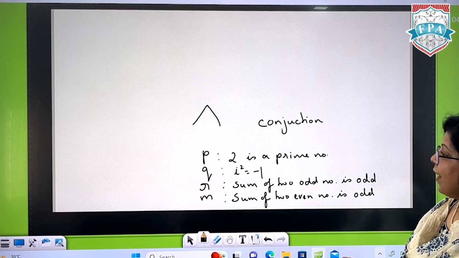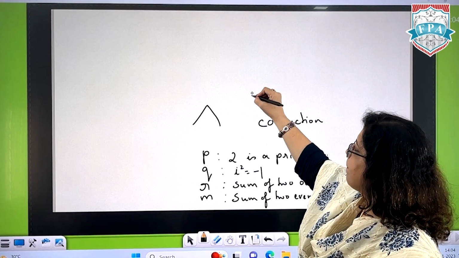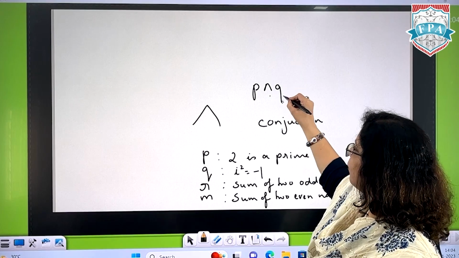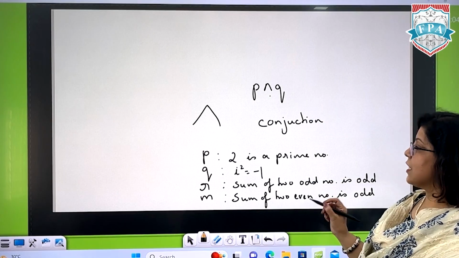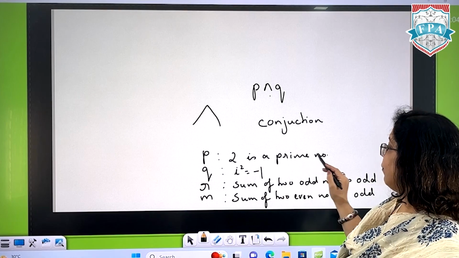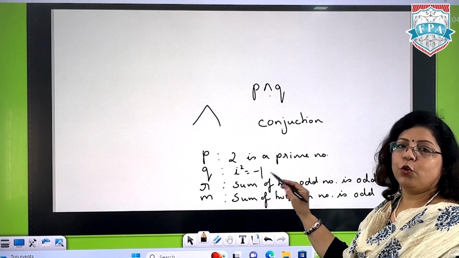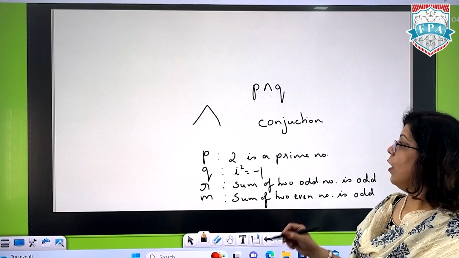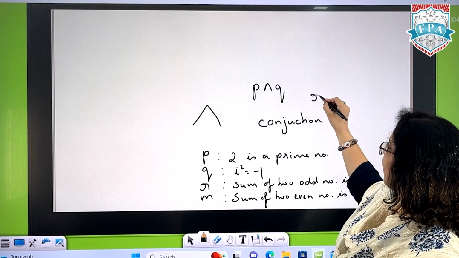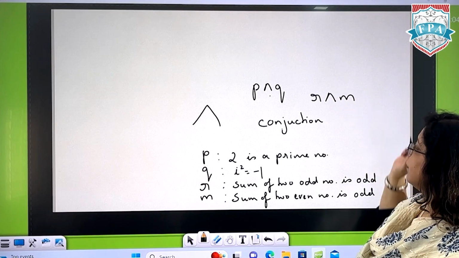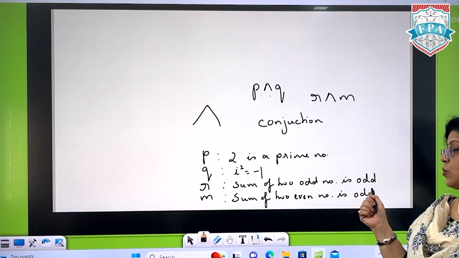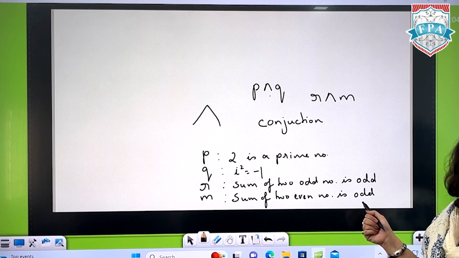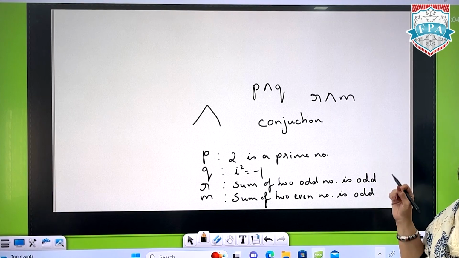Now, if we are combining two of the statements, say P and Q, इसका statement आएगा: 2 is a prime number and i square is equal to -1. Simply the word "and" will come. If I am going with R and M, so sum of two odd numbers is odd and sum of two even numbers is odd. Okay, just the word "and" will be used.